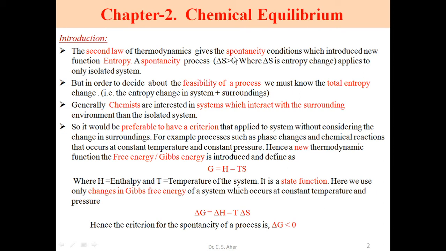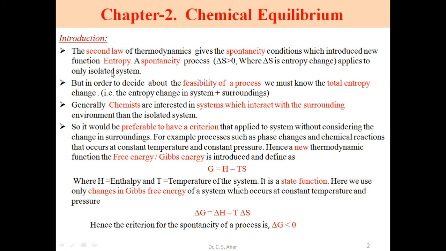So in the second law, the thermodynamical condition for a spontaneous process is based on the entropy function, where delta S is the entropy change applied to the isolated system.